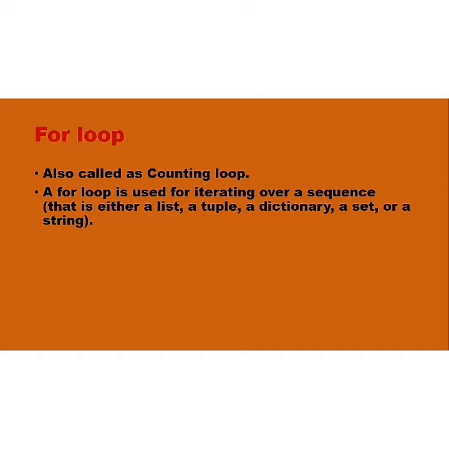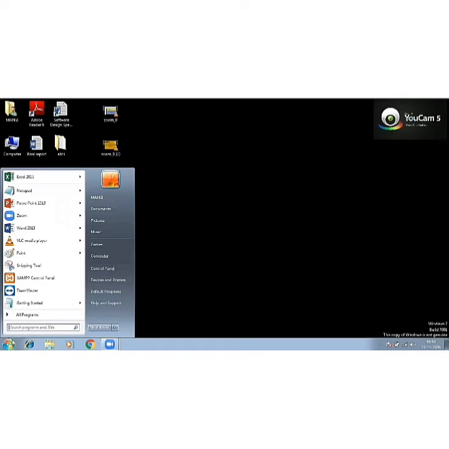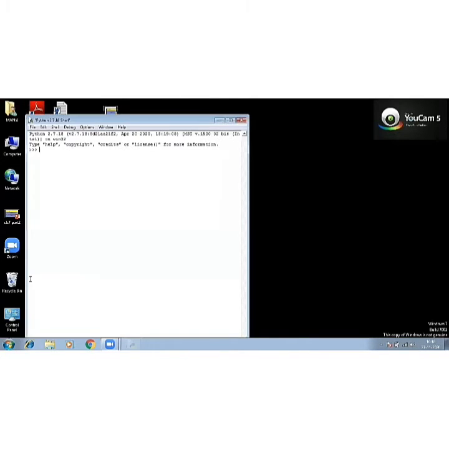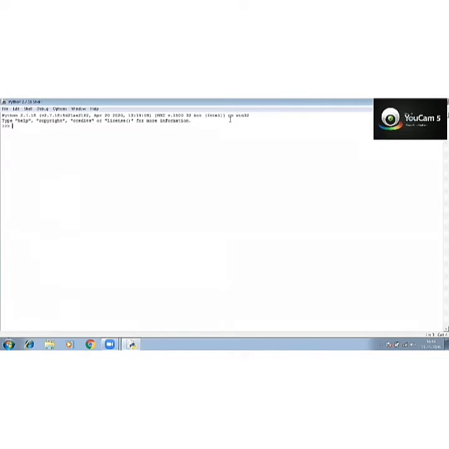Fine. Now let us see how to do coding. Everyone see how to start Python. Go to start, all programs. Here Python 2.7 is there. Click on this. Click on Python GUI. Fine. This is the way I have started Python. This is interactive mode, where output is shown in the next line only. Let's see this.